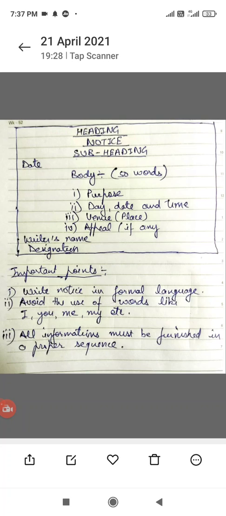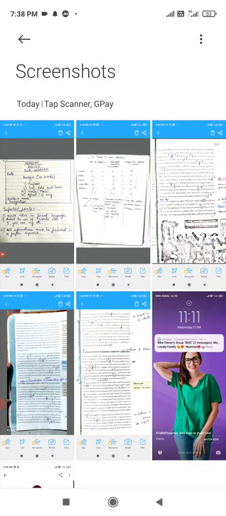Then comes the subheading. Now, what is subheading? Subheading is the topic, it is the issue, event or any function about which we are writing the notice. आप नोटिस किसके लिए लिख रहे हो? For example, the annual function or annual sports day, or you are writing a notice about vaccination week which is to be organized somewhere, or you are writing a notice about a picnic tour. So that topic, that heading, that subheading, in fact, which carries the event function, has to be mentioned here.